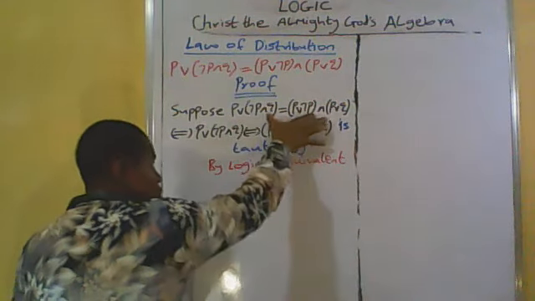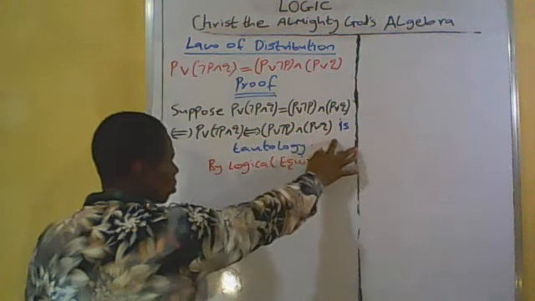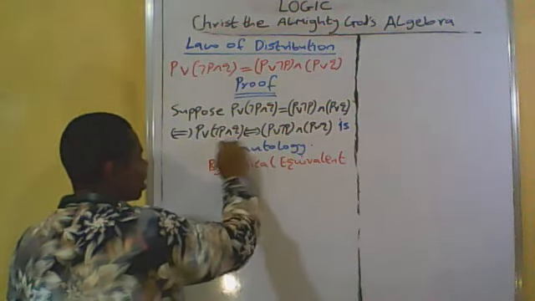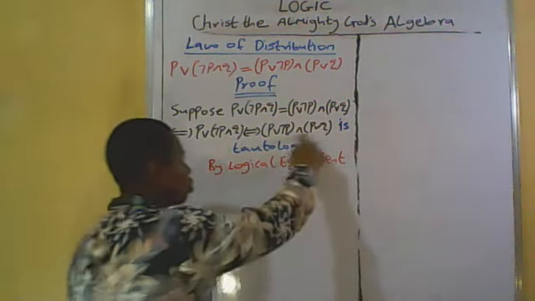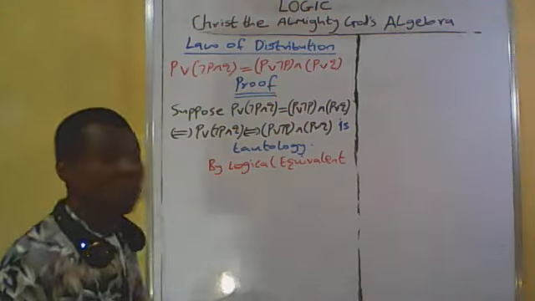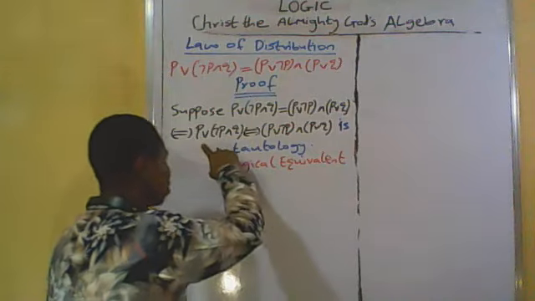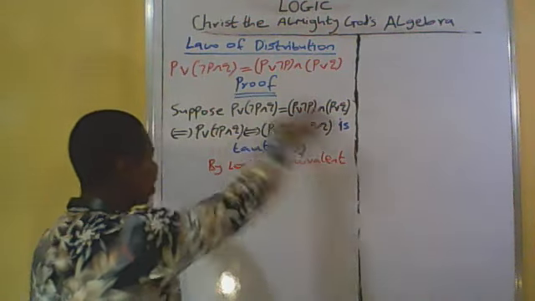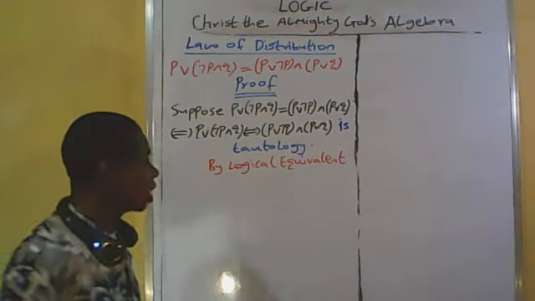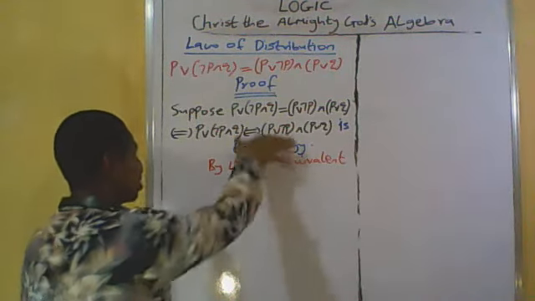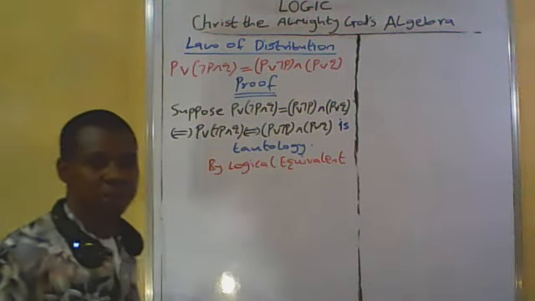Because if this equation is true, we assume that it is true, and if it is true, this is also true. Whenever the left equivalent is true, the right equivalent must also be true. In the same vein, whenever the right equivalent is false, the left equivalent must also be false. So if you evaluate this statement, there's no possibility of falsity, always truth. We say that the statement is a tautology, being justified by logical equivalence.